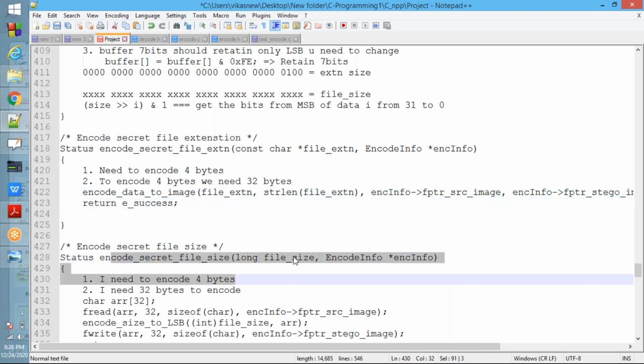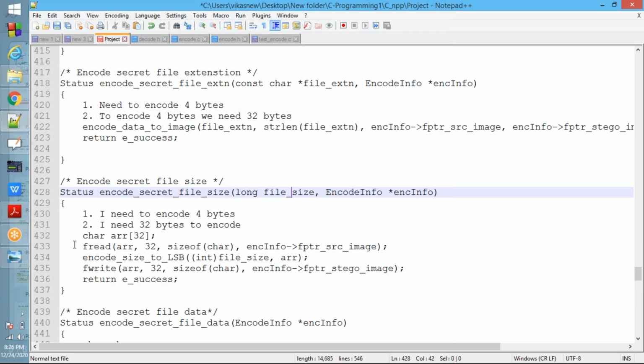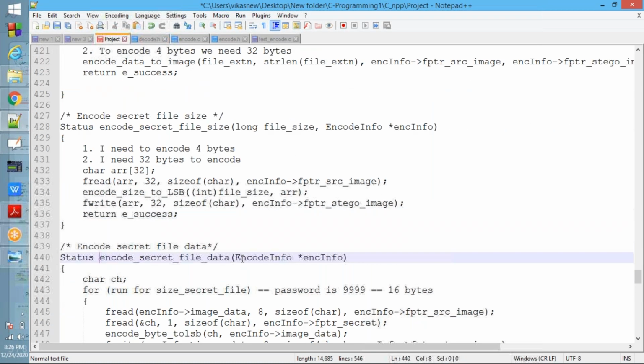Next, secret file size. Again same thing, you need to call the function. Take the 32 bytes, encode size to LSB. Call this function. Next, fwrite to the stego image, return success. That's all.